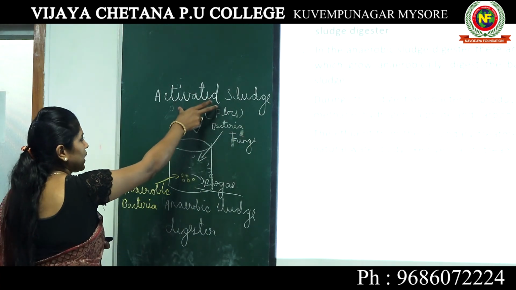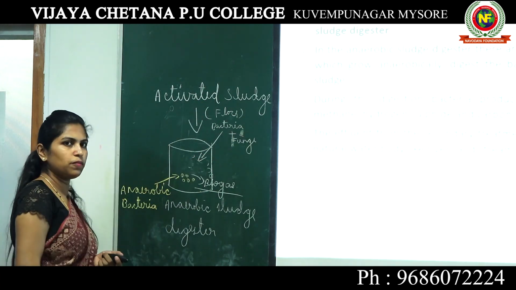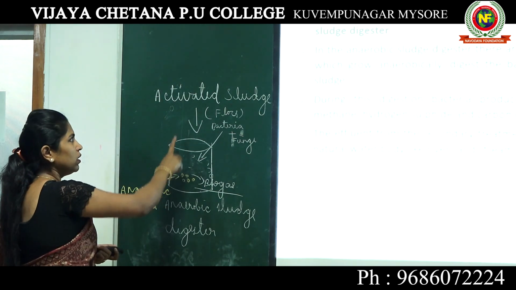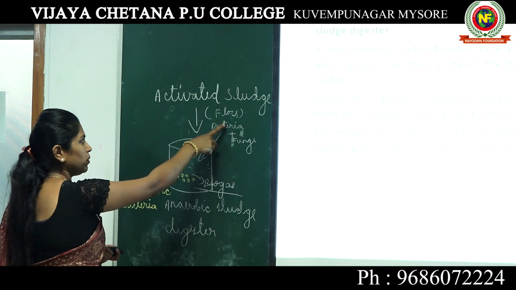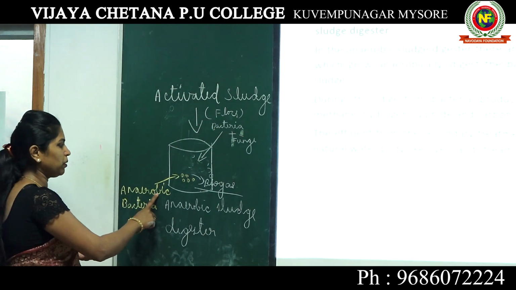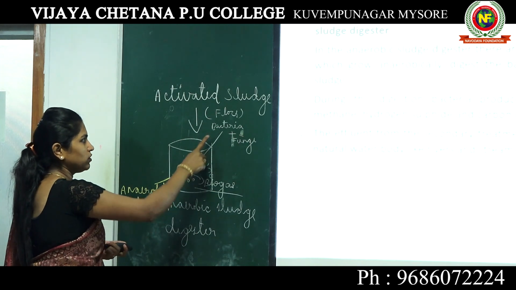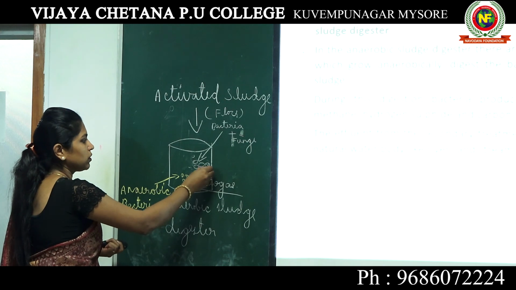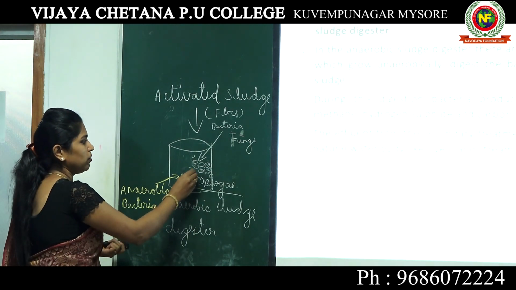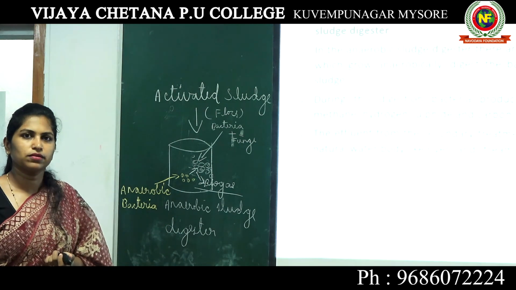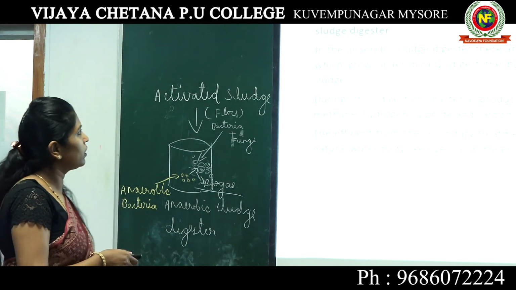When you send this activated sludge to a digester, in this digester we have anaerobic bacteria. This activated sludge has a combination of bacteria and fungi known as flocks. So this anaerobic bacteria will act on the bacteria and fungi present in the flocks, and they will release this biogas. Okay, we can read this.